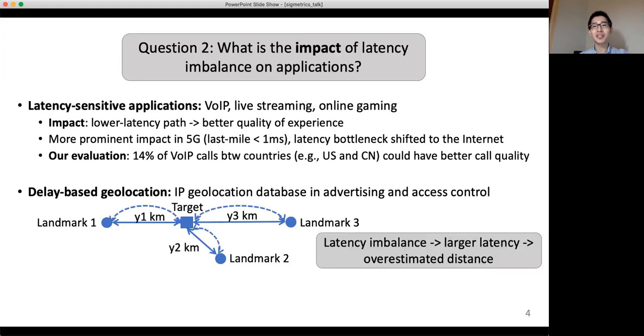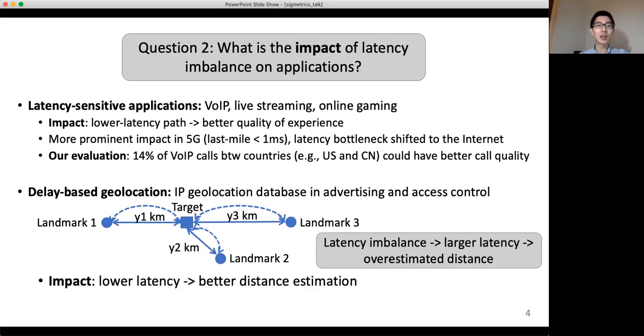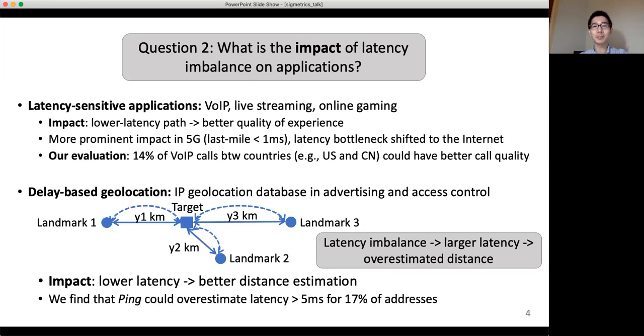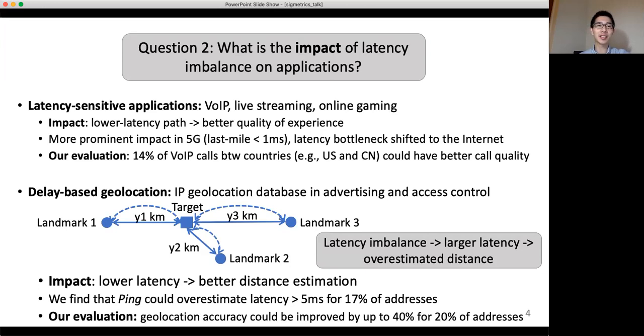When latency imbalance is large, it's likely that we'll get a higher latency and thus have overestimated distance. A lower latency path in this application means better distance estimation. We found that ping could easily overestimate latency. Our experimental results show that geolocation accuracy could be improved up to 40% for 20% of addresses when used in some cloud-based applications like cloud-enabled IoT.